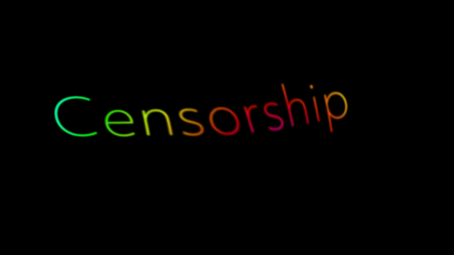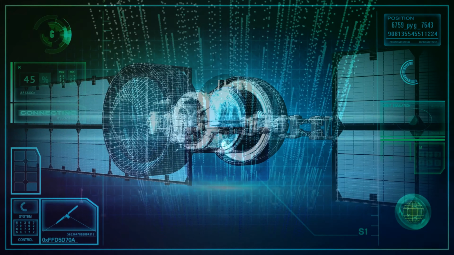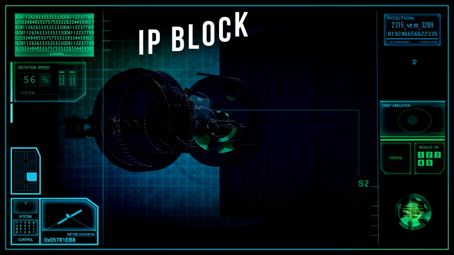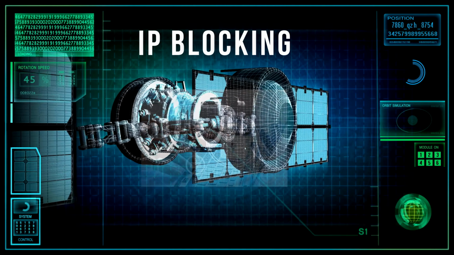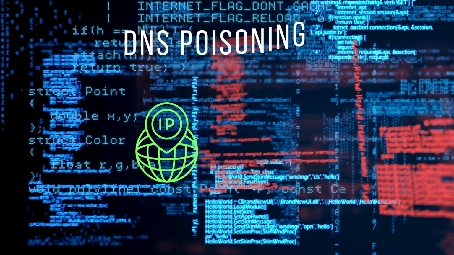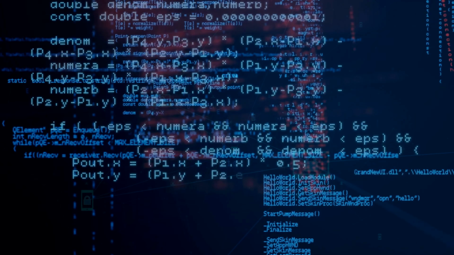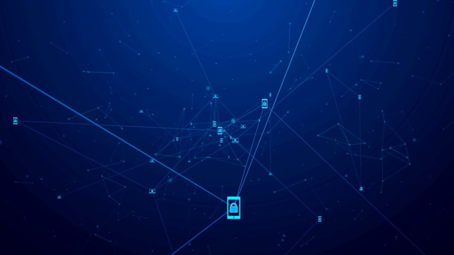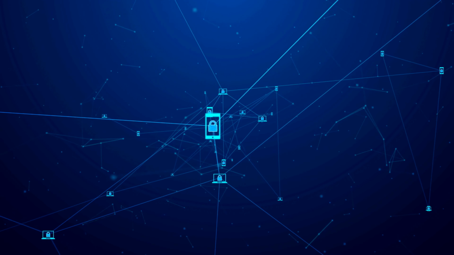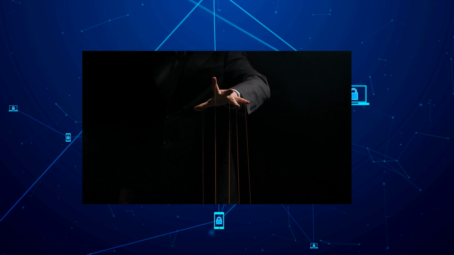Let's dive into the most common types of internet censorship. It's ironic how we take our online freedom for granted, but they're always watching, controlling. First, there's IP blocking. They target websites by their IP addresses and deny access. Then there's DNS poisoning, where they feed you false IP addresses in response to your domain name requests. URL filtering blocks access to specific web pages, while packet filtering inspects and discards network packets carrying sensitive information. They are like puppet masters, pulling the strings behind the scenes.